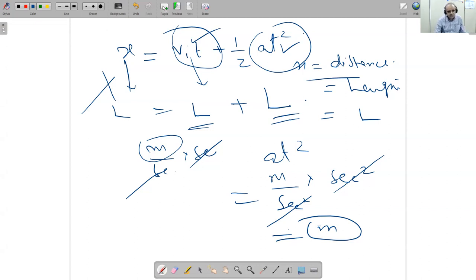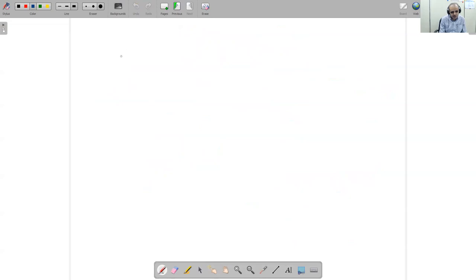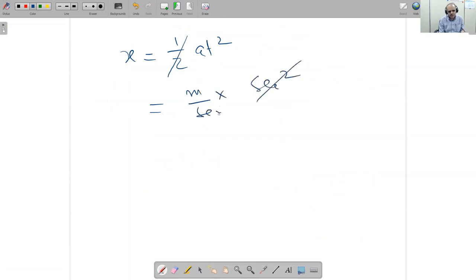Suppose we have this term 1/2 AT square. If you want to find the dimension, what will it be? Leave the 1/2. A is meter per second square into second square. This cancels. Answer is meter. Meter means L. So the dimension of x will be L. L means it is distance. It is length.